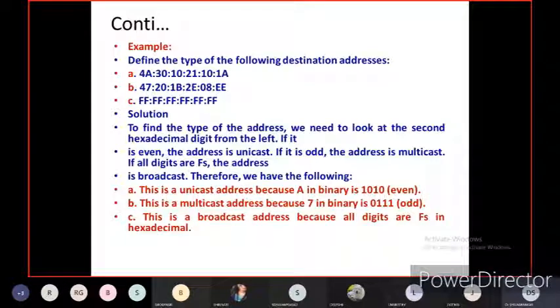Dear students, you should know that unicast is always an even number, multicast is always an odd number, and broadcast should contain all 1s, that is F.